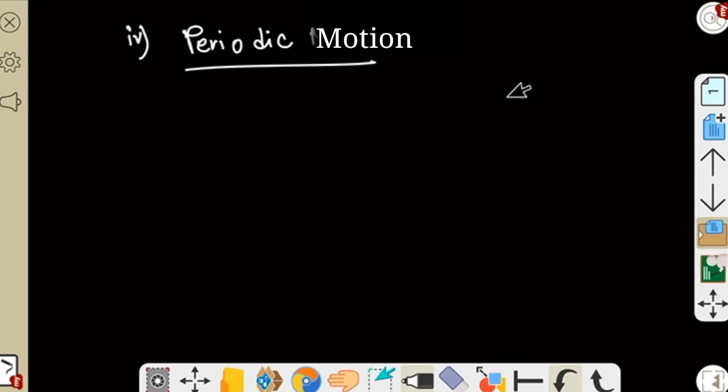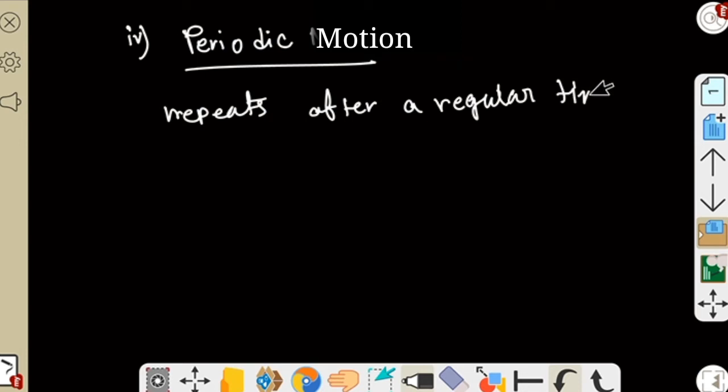Now, students, what is periodic motion? Periodic means which repeats itself after a regular interval. If a motion repeats after a fixed time interval, after a regular time interval, then it can be said that the motion is periodic motion.